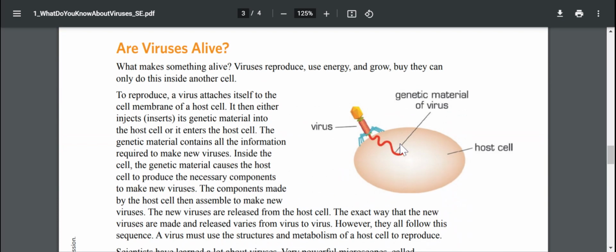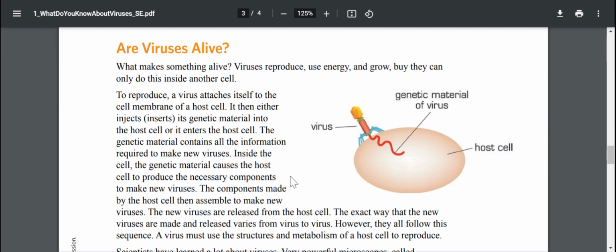Are viruses alive? What makes something alive? Viruses reproduce, use energy, and grow, but they can only do this inside another cell. To reproduce, a virus attaches itself to the cell membrane of a host cell. It then either injects or inserts its genetic material into the host cell, or it enters the host cell. The genetic material contains all the information required to make new viruses. Inside the cell, the genetic material causes the host cell to produce the necessary components to make new viruses.